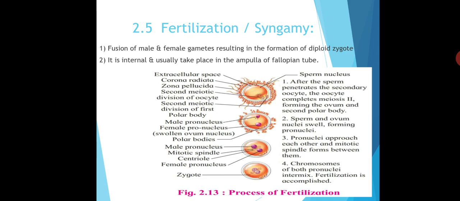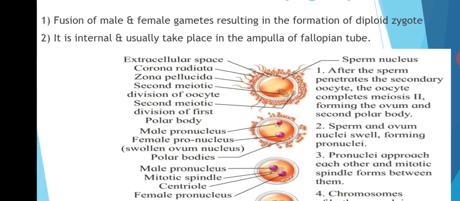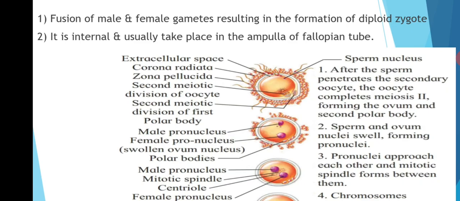All of you know that fertilization is the most important event in the process of sexual reproduction. This fertilization is also known as syngamy. So fertilization is the fusion of male and female gametes resulting in the formation of diploid zygote. In case of human being, fertilization is an internal process and it usually takes place in the ampulla of fallopian tube.